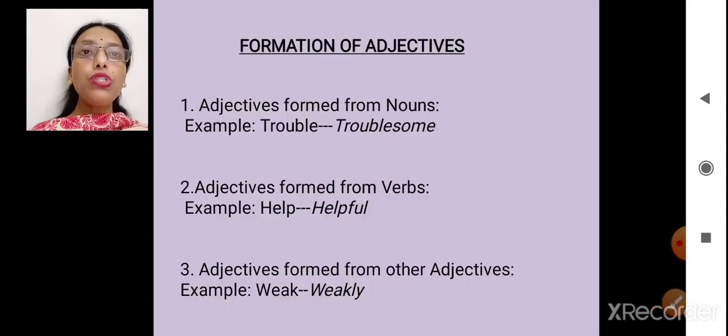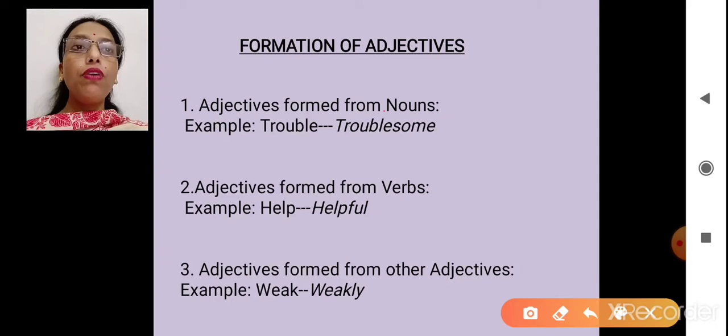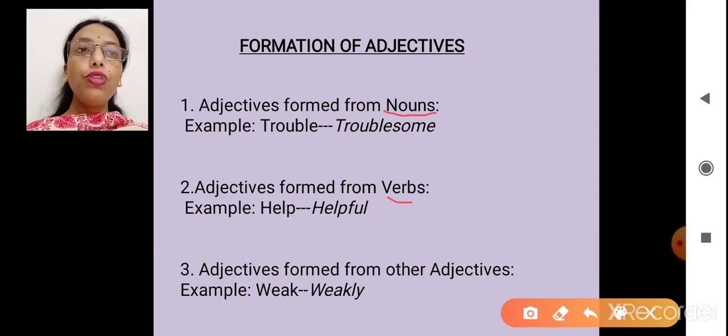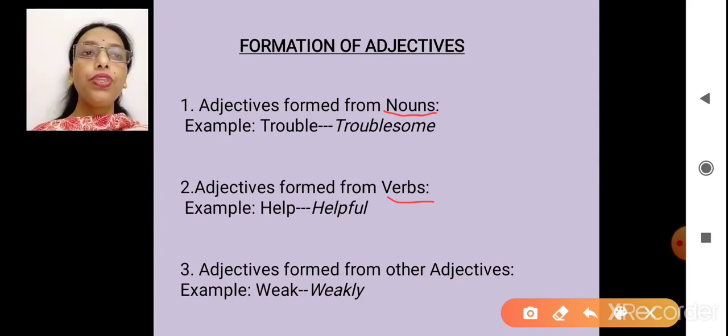Now we can form adjectives three ways. We can form with the help of nouns like trouble, troublesome. With the help of verbs, help, helpful. Help is the action word, helpful. And with adjectives also. Adjectives are formed with other adjectives like weak or weakly. Okay, weak means feeble, not strong.